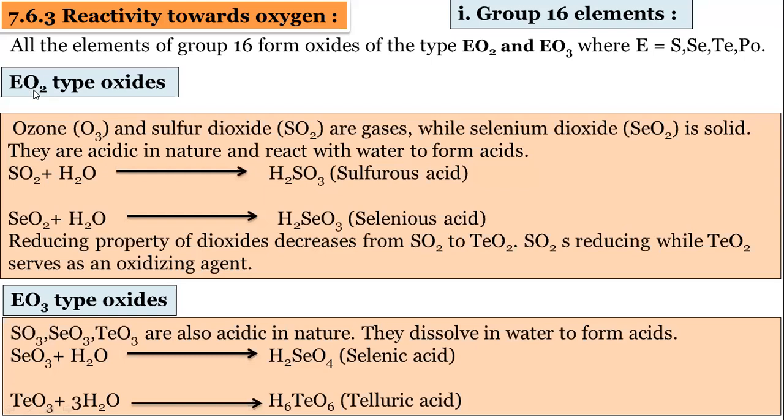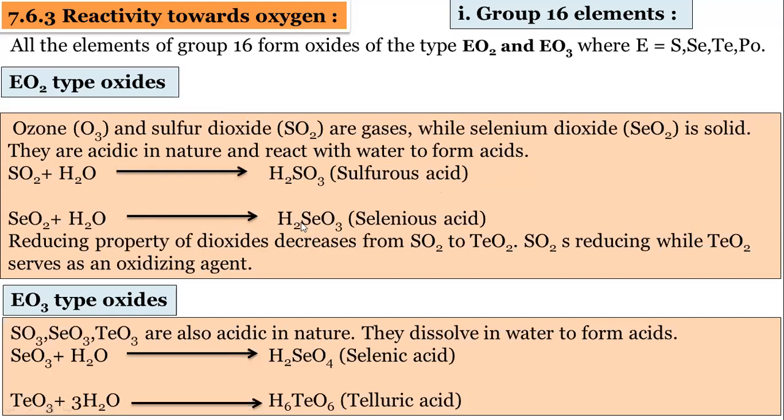So first we will discuss these EO2 types of oxides. Sulfur dioxide is a gas, while selenium dioxide is a solid. They are acidic in nature. They react with water to form acid. So we'll discuss these reactions. Sulfur dioxide is an EO2 type of oxide. It reacts with H2O to form sulfurous acid, H2SO3. And selenium dioxide reacts with water to form H2SeO3.